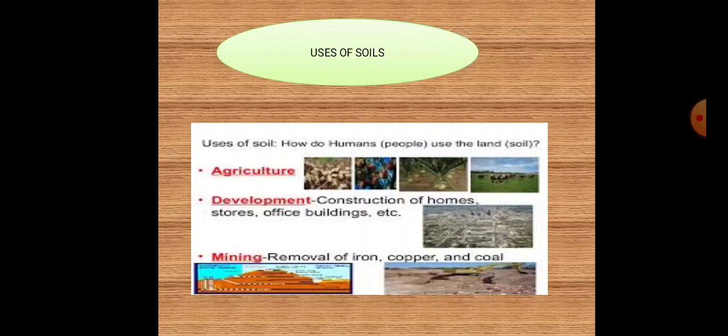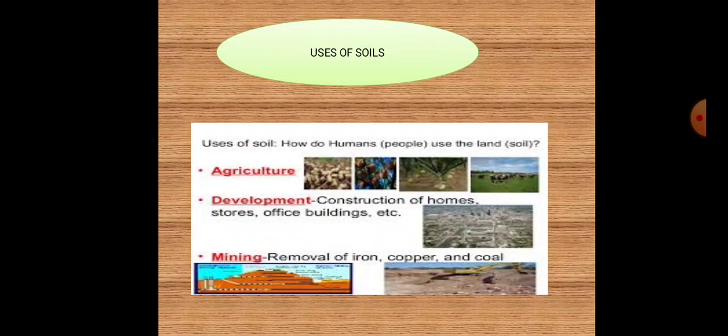Then it is used in making ceramics or pottery. It is a source of material for construction and handicraft works. Then it acts as a natural filter of water and purifies it. Then soil also supports the ecosystem and plays an important role in land management.